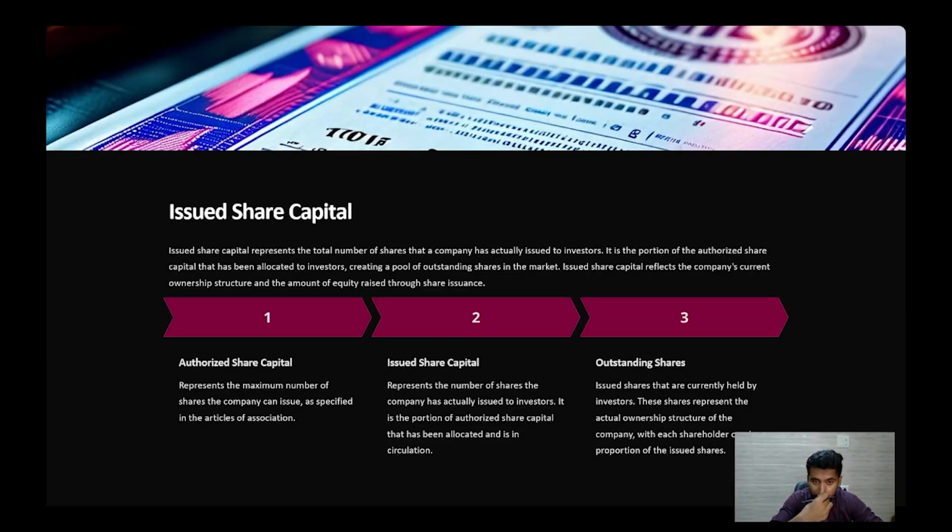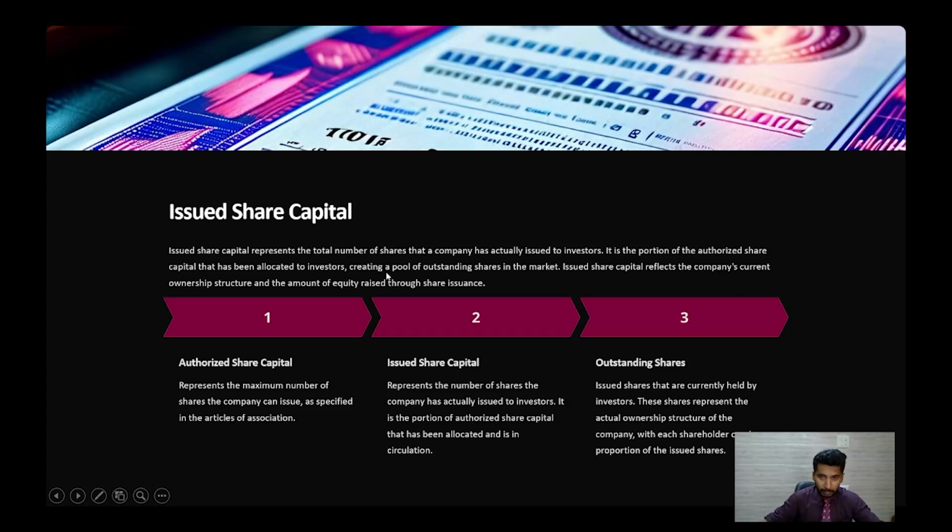Issued share capital represents the total number of the shares that a company has actually issued to the investors. It is the portion of the authorized share capital that has been allocated to the investors, creating a pool of the outstanding shares in the market. Issued share capital reflects the company's current ownership structure and the amount of the equity raised through the share issues. Okay.